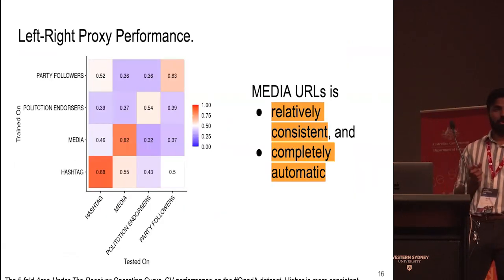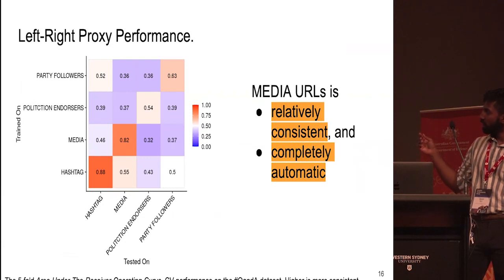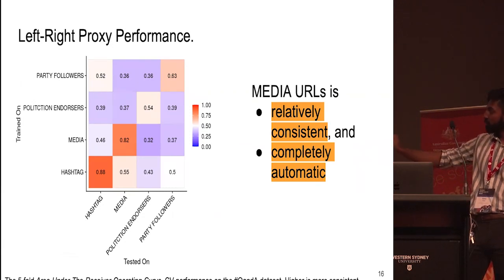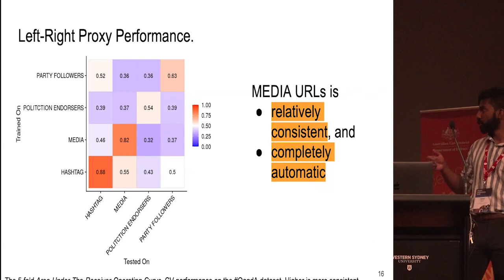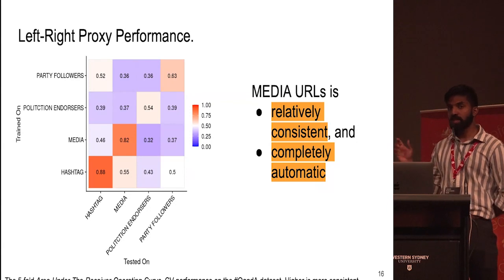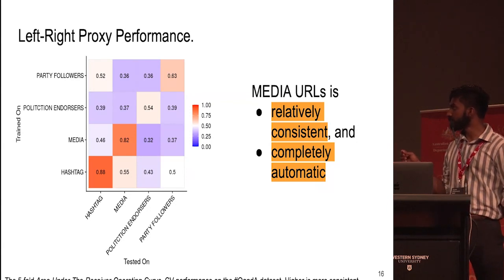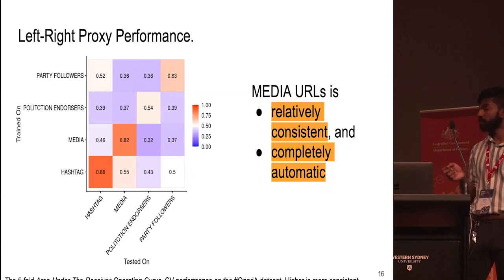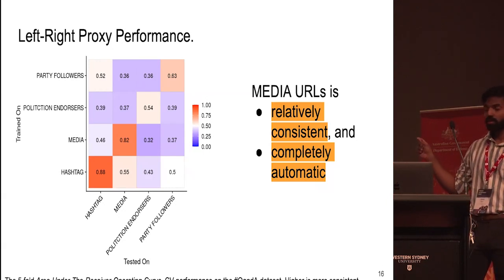Just to show you the relative performance between different proxies and why we ultimately choose the media proxy, what we've done here is we've trained the entire pipeline on the proxies on the y-axis, and we've tested on the proxies on the x-axis. What we report here is a 5-fold area under the receiver curve cross-validation performance for the Quanda dataset, where we can interpret higher as being better. So the red points are the high points. What we notice here is that hashtags, the standard approach to doing this, performs the best. However, it requires manual annotation by experts. On the other hand, the media proxy performs relatively well and requires no human intervention at all.